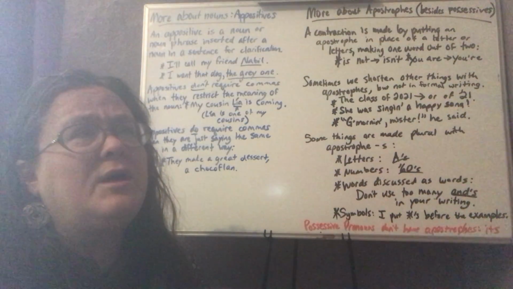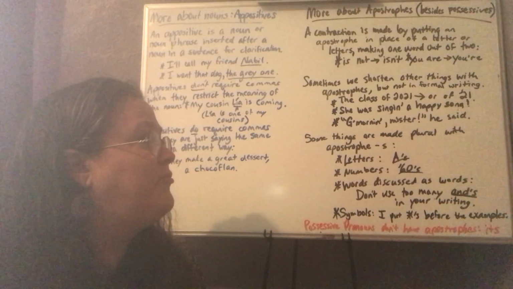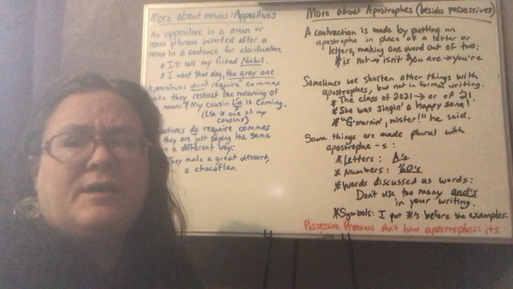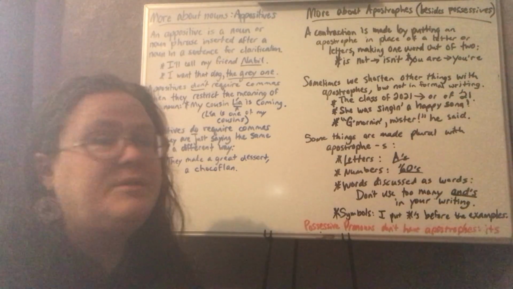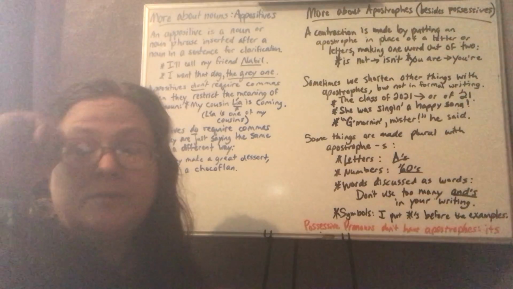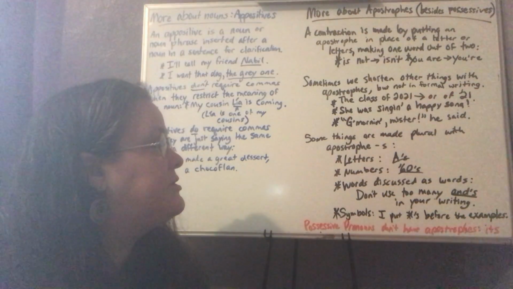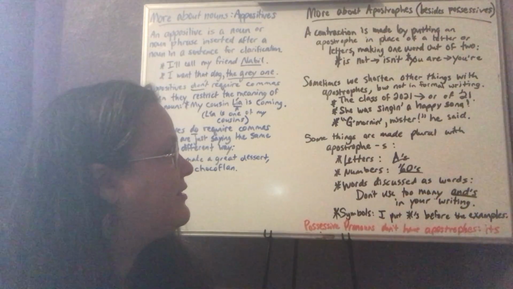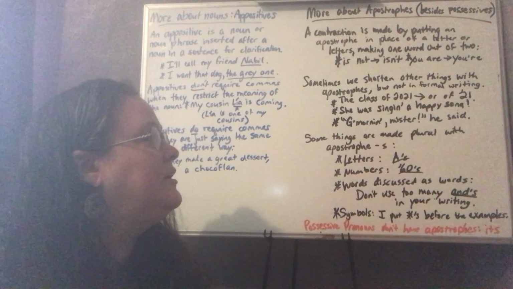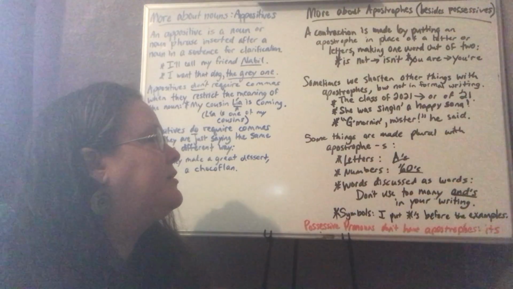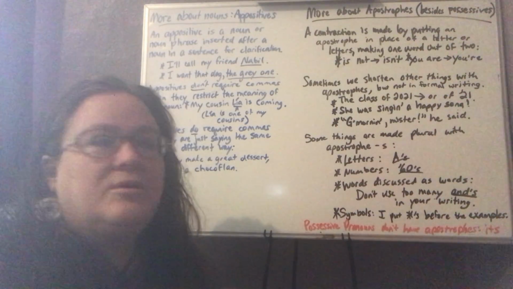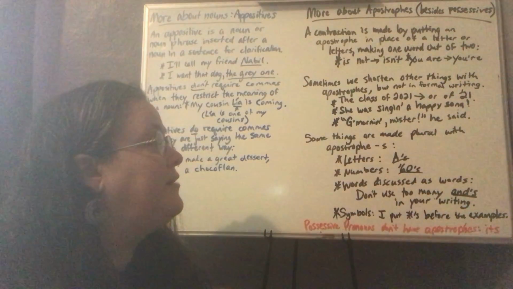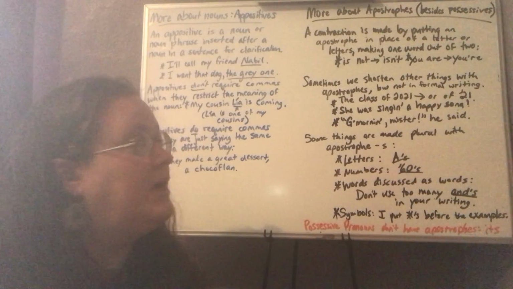It was more common to do that before the year 2000. I see that it's a little less common to do that now, but people know what we mean when we do that. She was singing a happy song. Yeah, that little G tail got cut off there when I erased something. But you can see what I'm saying. She was singing a happy song, so that you know that the apostrophe takes the place of the G.